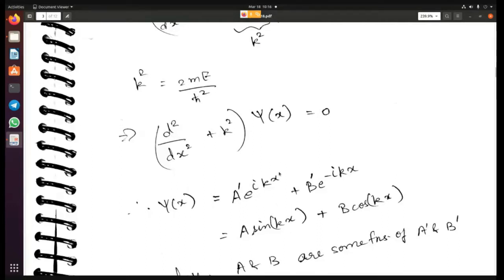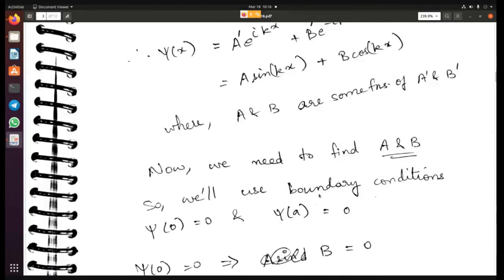So the solutions can be represented either in terms of e power i something or in terms of sine and cos. In this problem, it is more convenient to represent it in terms of sine and cos, so we are going for that.